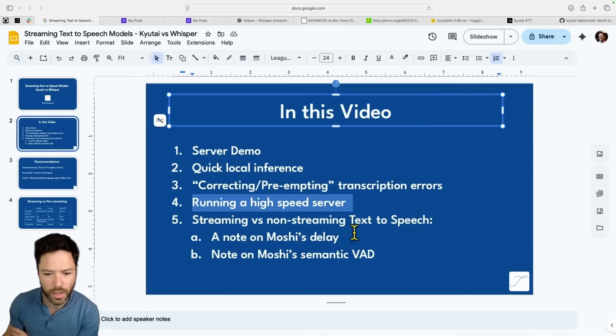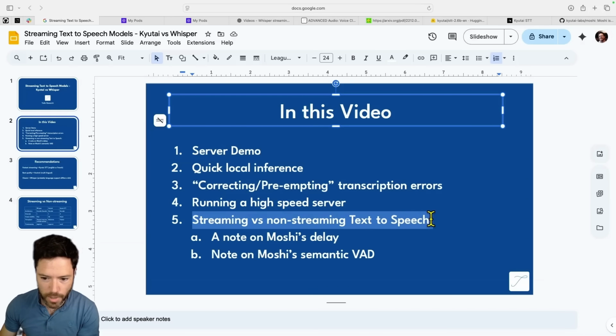Now, the next one here is running a high-speed server. There's a very nice Rust implementation that Kyutai have provided, so I'll go through that. Then there's the streaming and non-streaming speech-to-text service. I want to talk about what the difference is, Whisper versus Kyutai, why they're quite different architecturally, and why you can get a lot faster if you do a streaming type model, a decoder model.